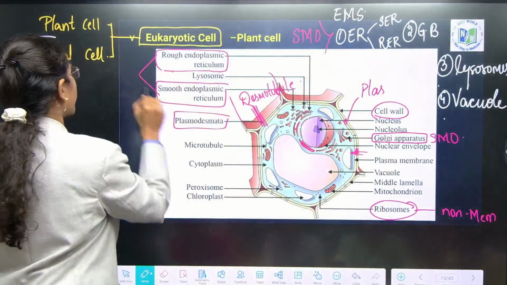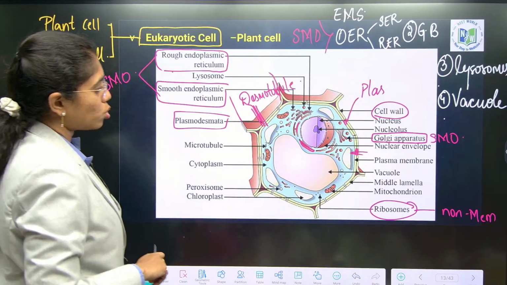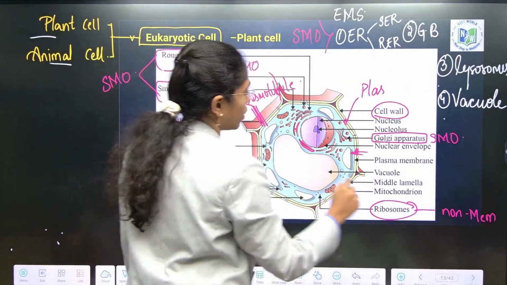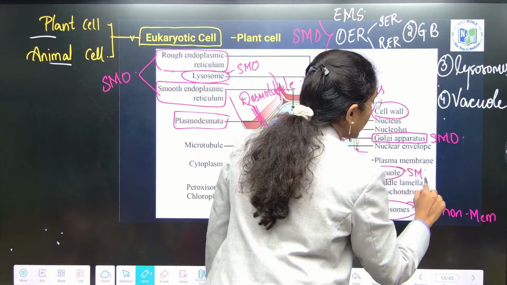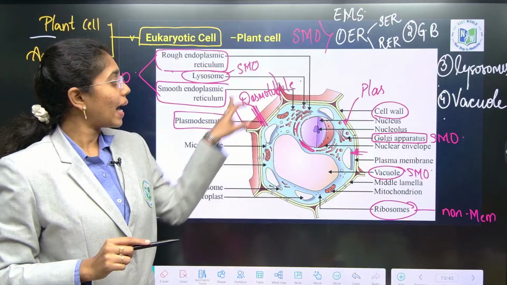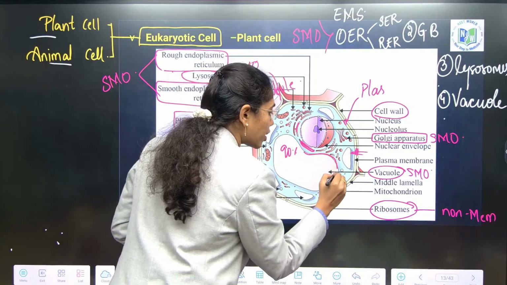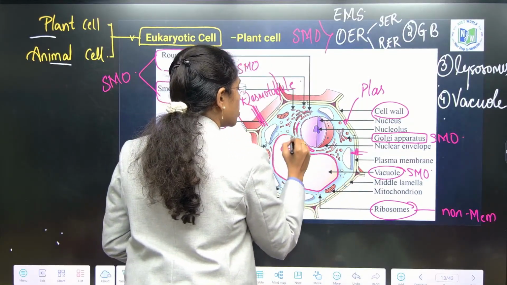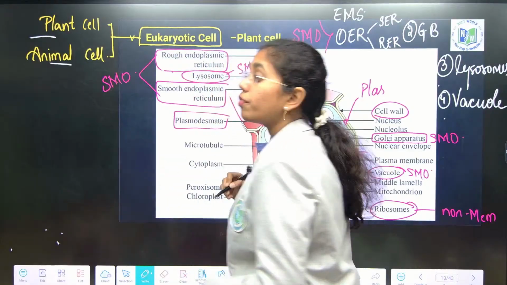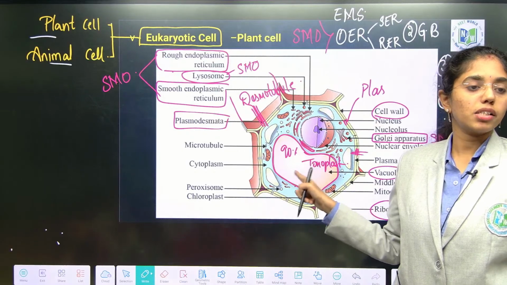These are single membrane bound organelles. Followed by Golgi bodies, what do we have? Lysosomes. And then vacuoles. In a plant cell, the vacuole itself occupies 90% of the plant cell volume, and the vacuole is surrounded by a membrane known as the tonoplast.